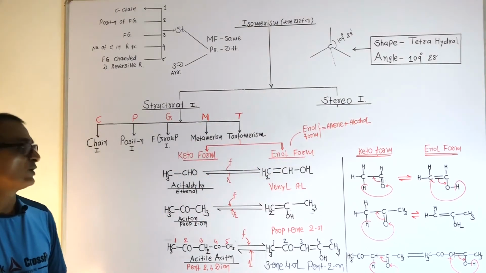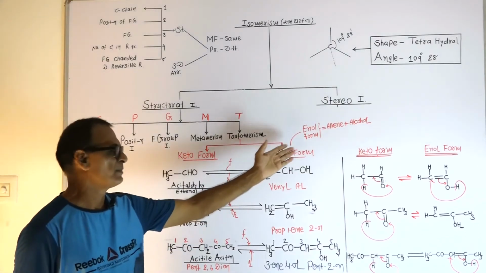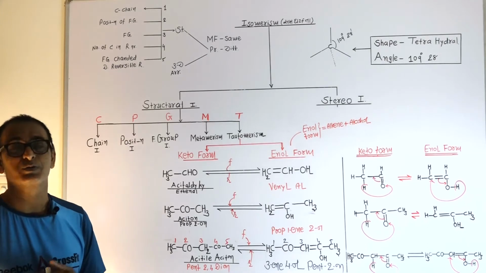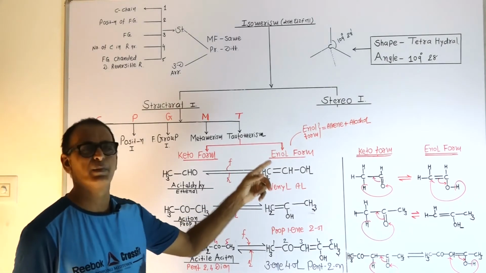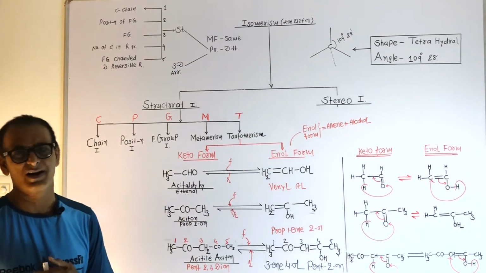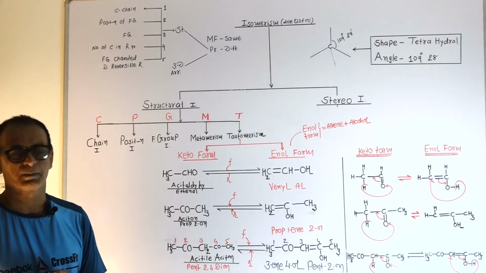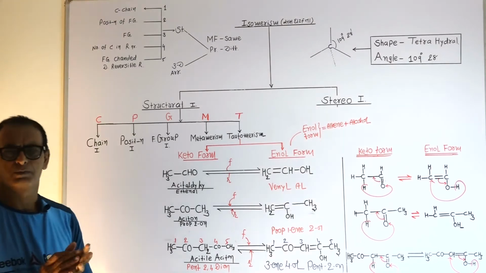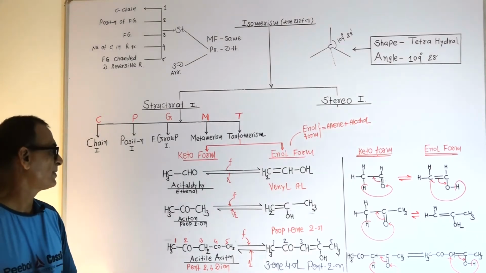What do you mean by enol form? Enol form means the compound in which two types of functional groups are present: alkene double bond and alcohol hydroxy group. In keto form, a ketonic group will be present.